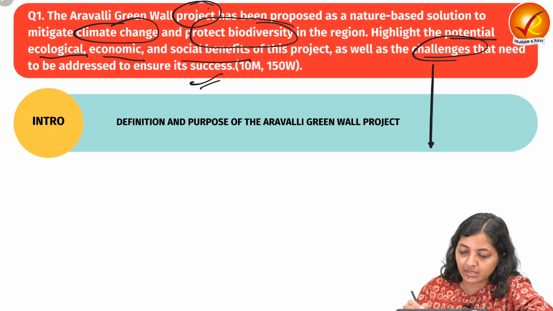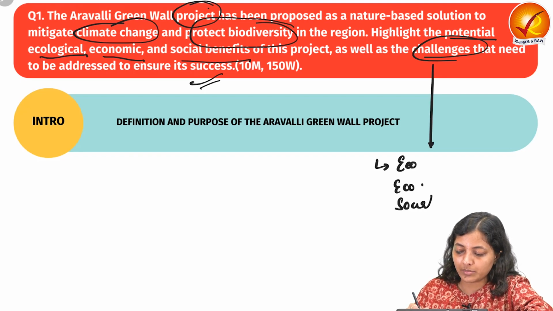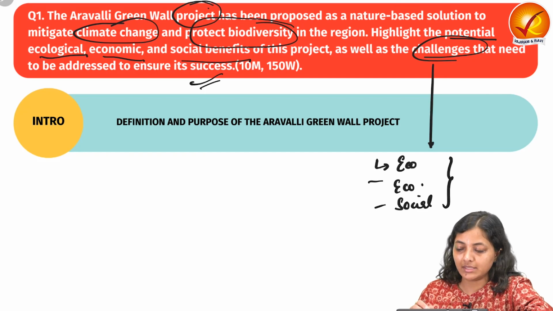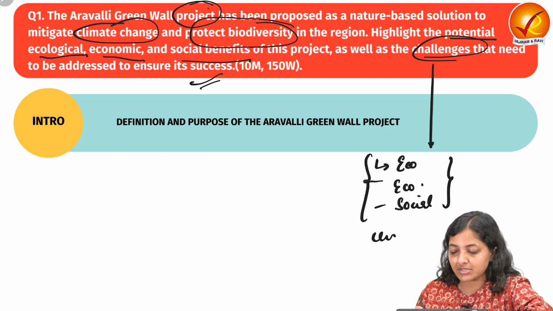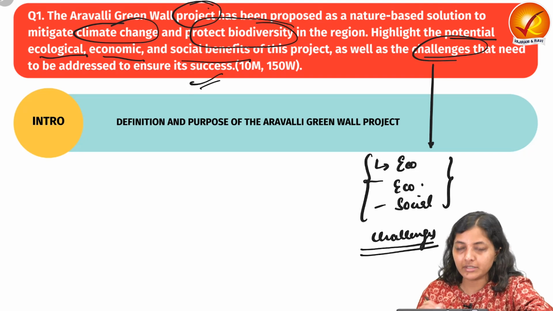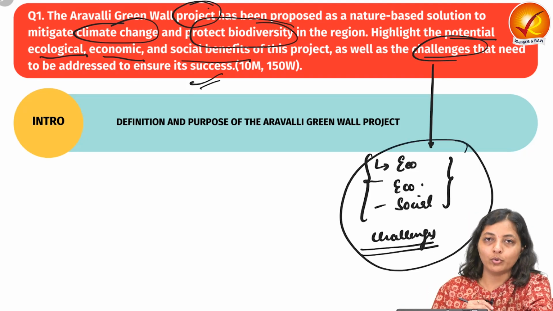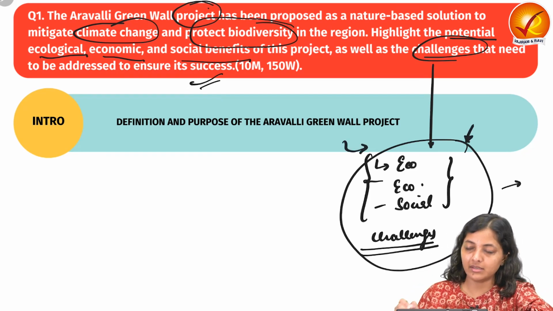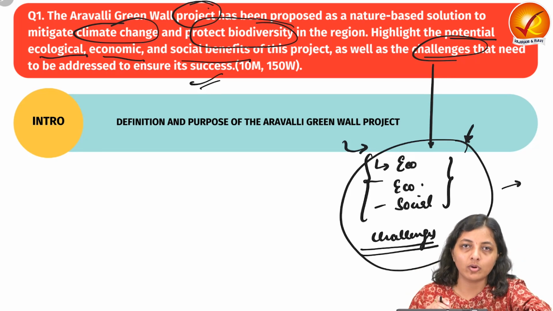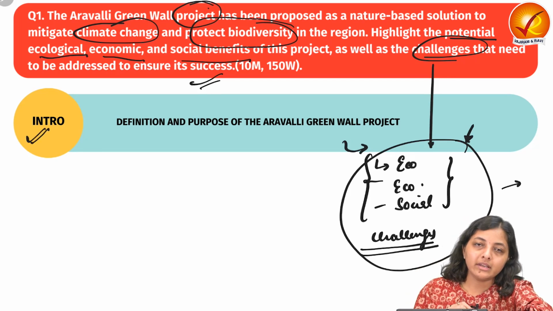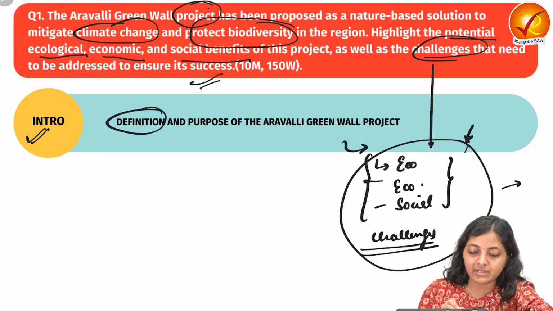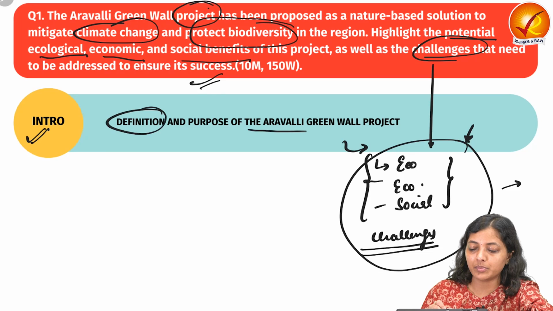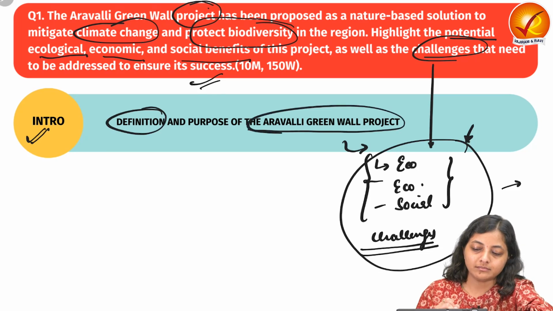And the question is demanding in the body that how this Green Wall project will have the potential ecological, economical and social benefits. So we have to write these benefits of this project as well as the challenges that need to be addressed. So this would be the main body part. We'll start with the introduction, then in body we'll write this thing, and in conclusion we will write the summary or the way forward. So in the introduction, what we can write? It can be the definition based intro, or you can write some purpose of the Aravali Green Wall project.